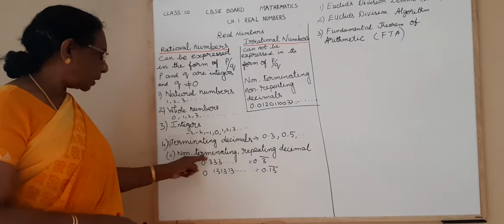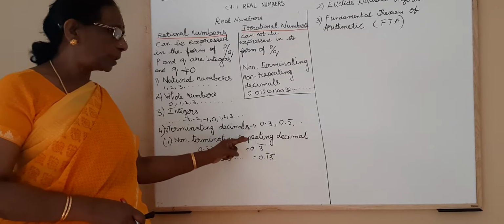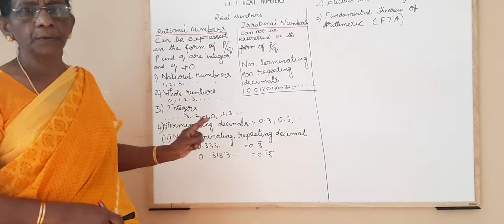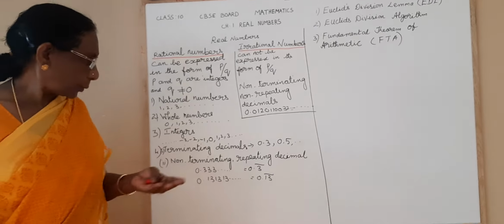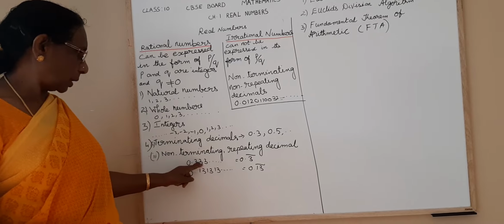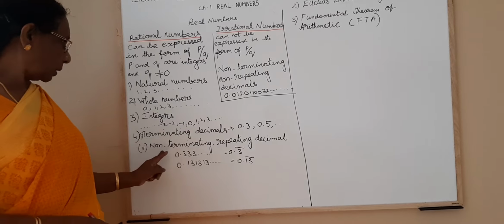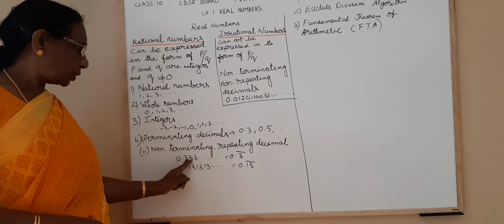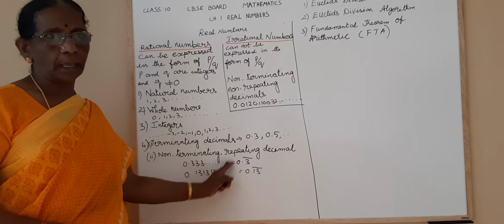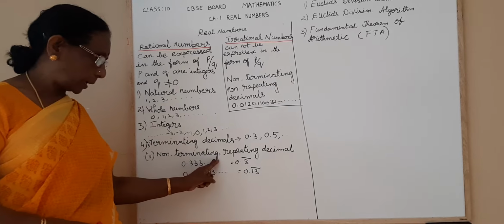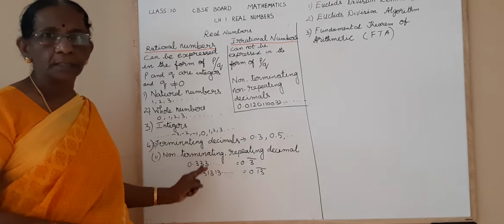Now the next one, non-terminating, repeating or recurring decimal. What's the meaning of non-terminating, repeating or recurring decimal? Let us recall that. It is 0.333333. When you represent a rational number in decimal form, one digit may be repeating or two digits may be repeating, 0.1313, like that. So it is not ending, but some digit or digits are repeating.